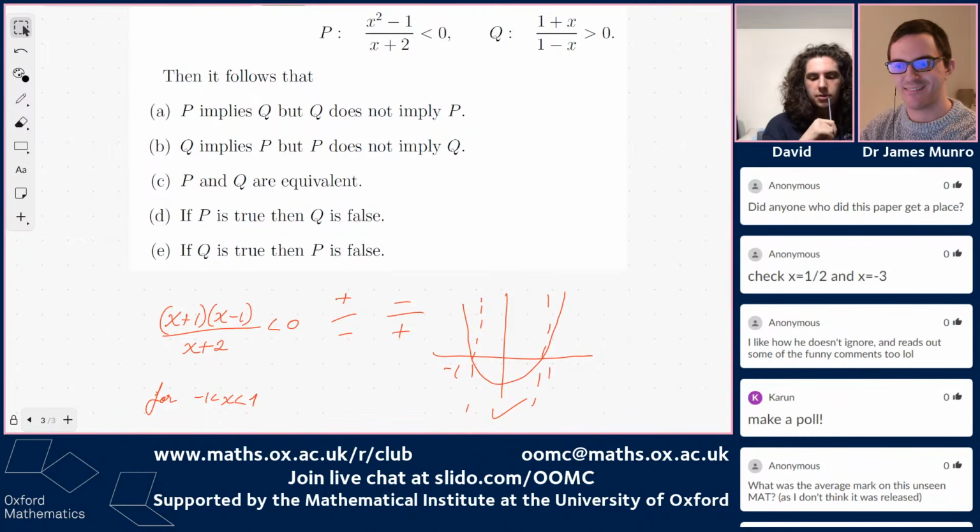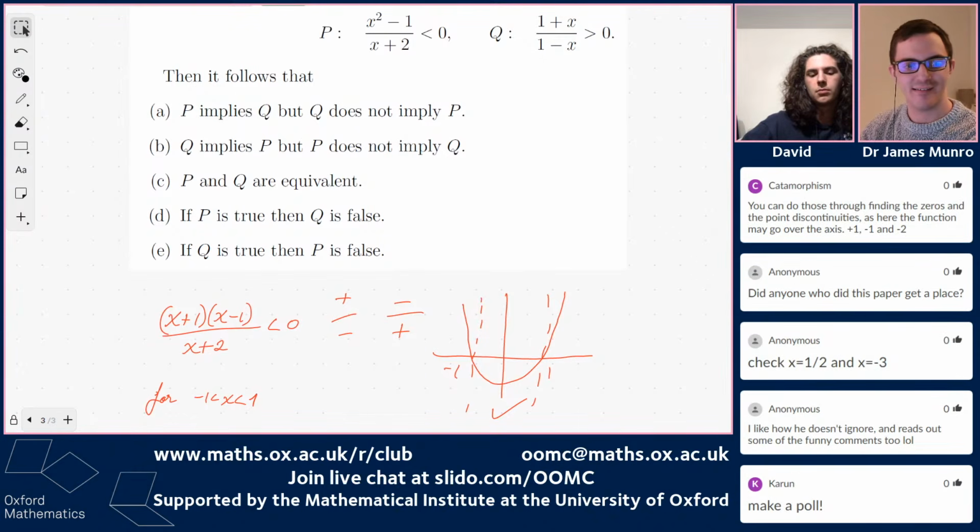Right, so what about the other way around? We could have x plus 2 being negative, which means that x is less than negative 2. Okay, so you've got these two different cases. And I suppose this investigation at the start identifies when P is true.